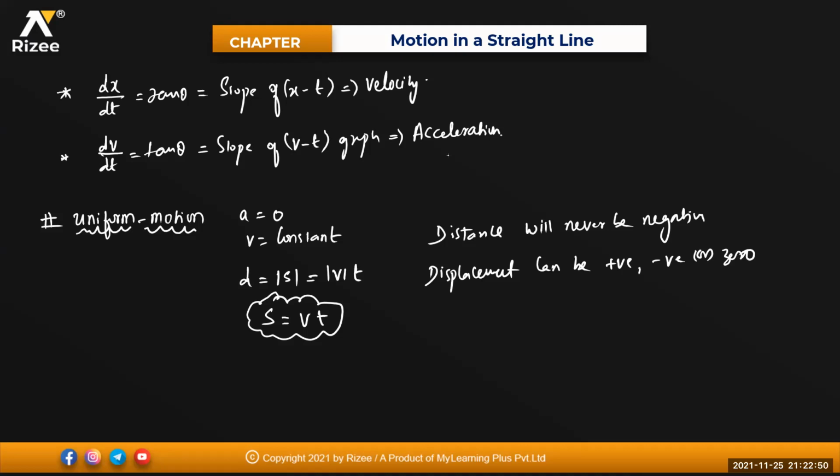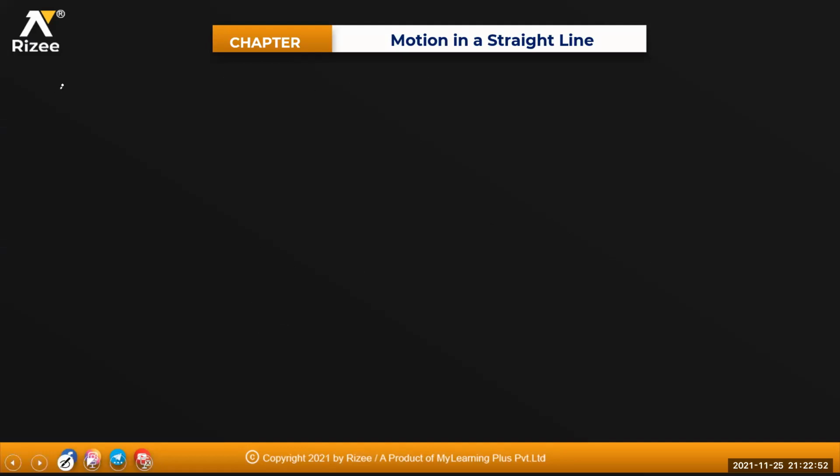Okay, very good. Let me give you some examples. The particle is moving in a circular path like this. See, I'm going from this point to this point.